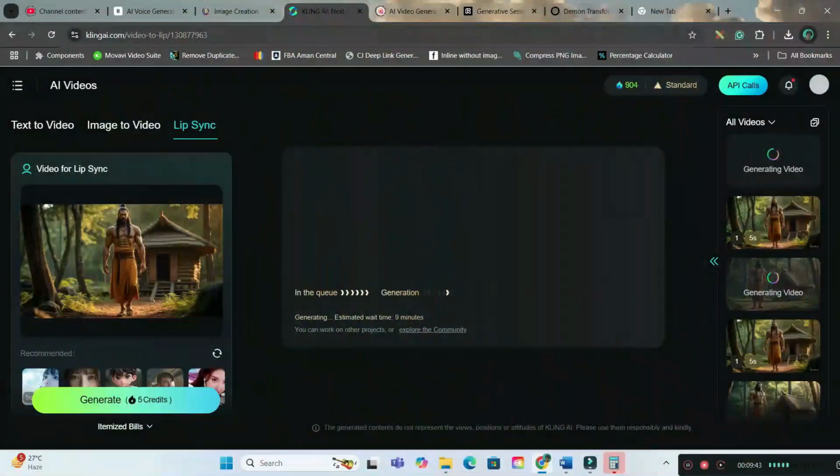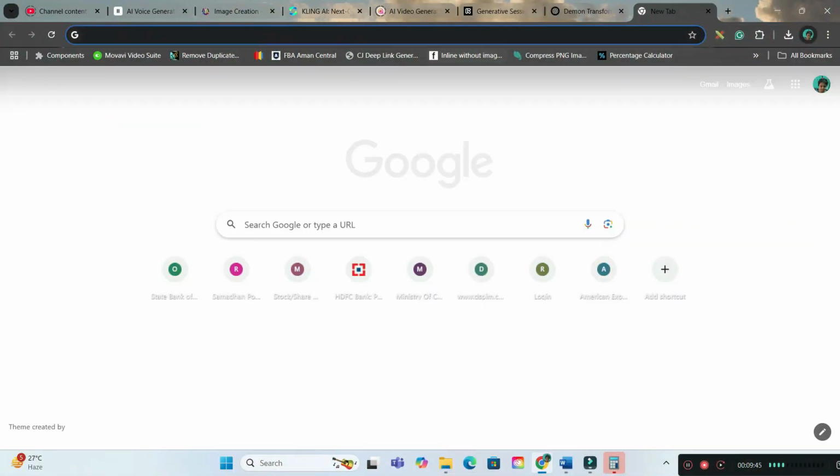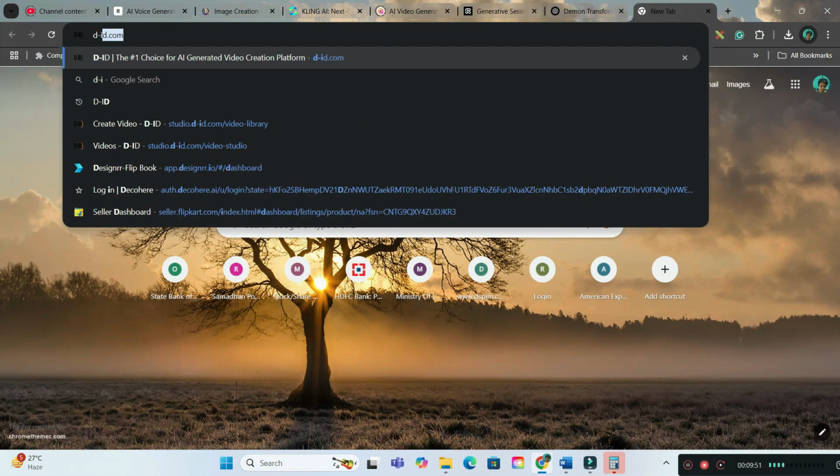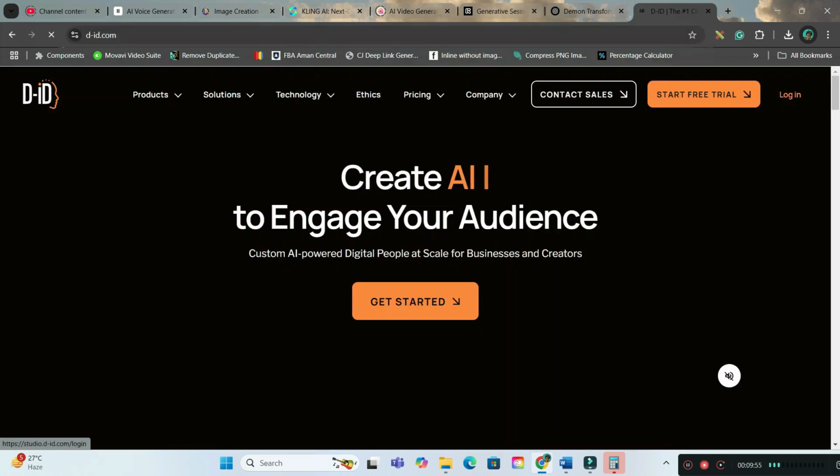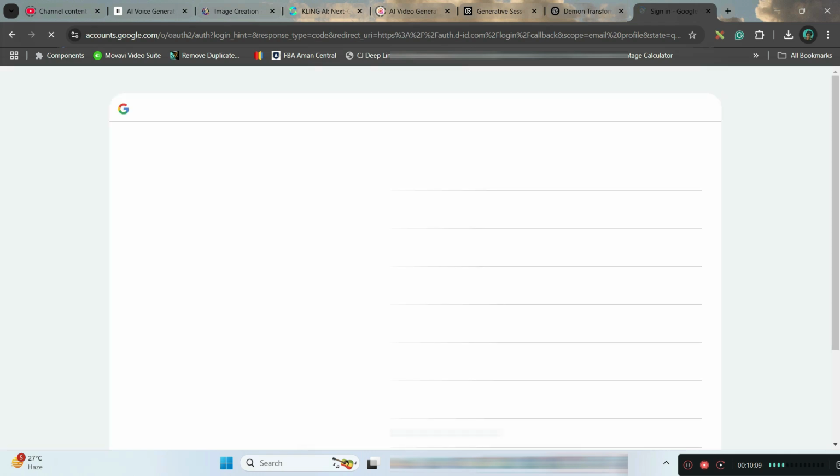Now I will show you some other options as well. You can go to DID, get free trial, but I will be logging in because I am again using a paid version for myself. You can use the free version, but free version will get big watermarks for DID. So if you want to go for free version, Kling is a lot better, or else you can use Hagen.